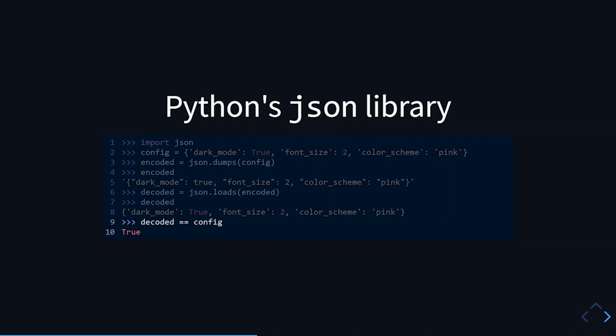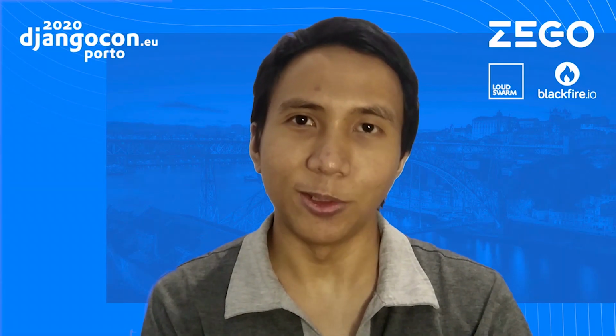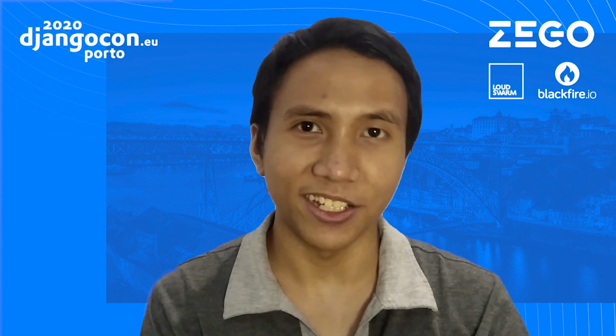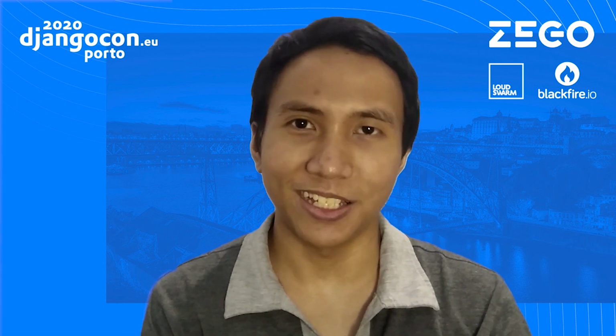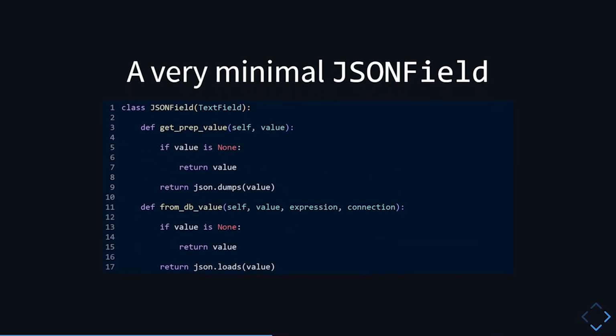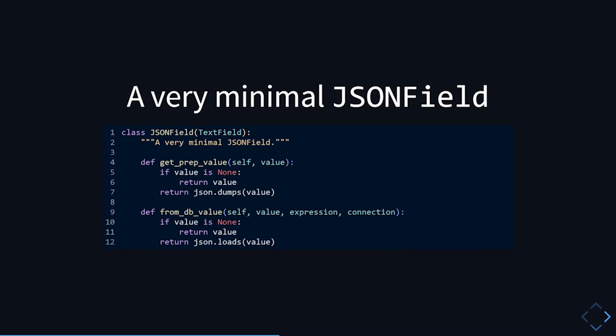And this does not only apply to dictionaries, it actually applies to any Python object that can be encoded into JSON. Now, what if I tell you that you can implement your own cross-database JSON field in less than 10 lines? Well, that happens to be the case. This is a cross-database JSON field in less than 10 lines, but it's a bit tight, so let's apply some physical distancing to the code. That's a bit much. Okay, perfect.